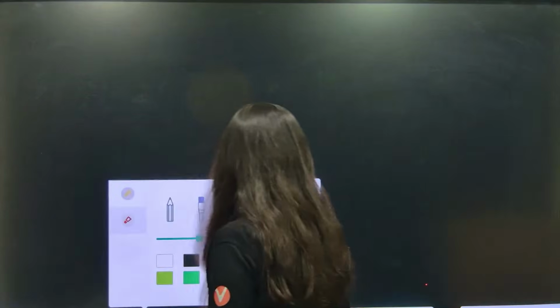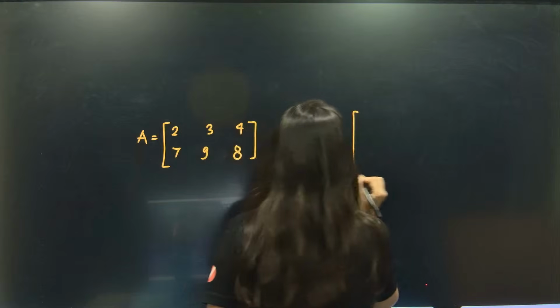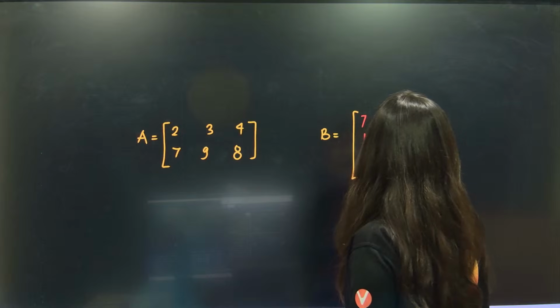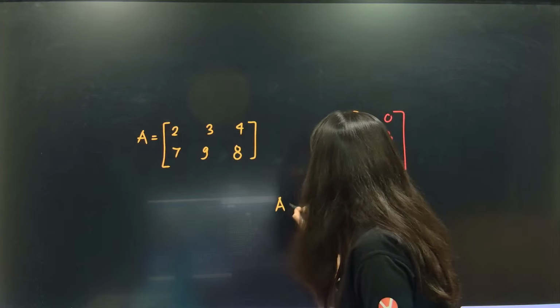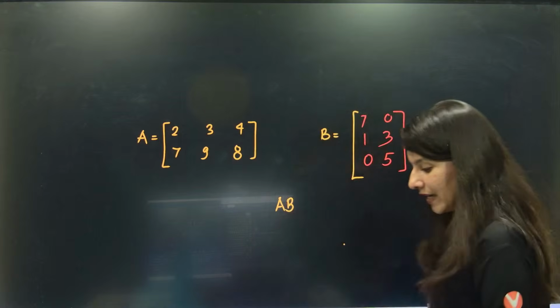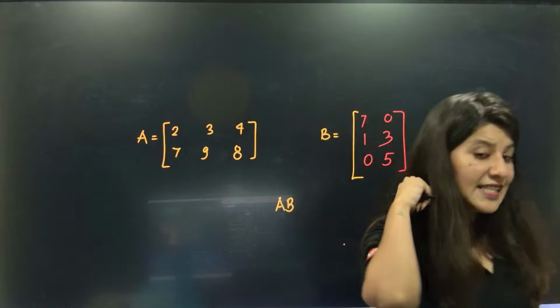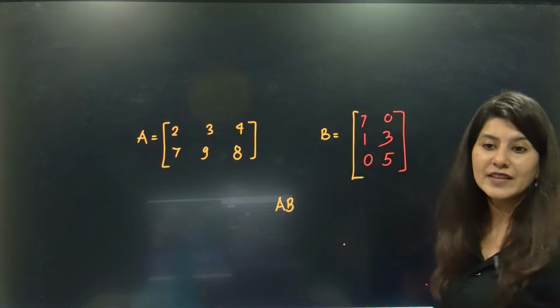I will give you two matrices. Matrix A is 2, 3, 4, 7, 9, 8 and matrix B is 7, 0, 1, 3, 0, 5. Now you have to tell me whether AB will exist or not, and if it exists, also tell me the order of AB.